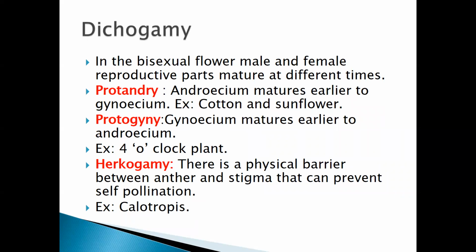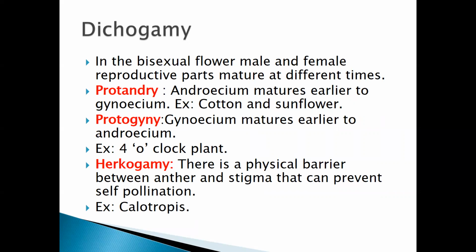Dichogamy is nothing but, in a bisexual flower where both male and female reproductive parts are present, they mature at different times. Now, what do you mean by this? That means the stigma will mature first, and the anther will not release at all.